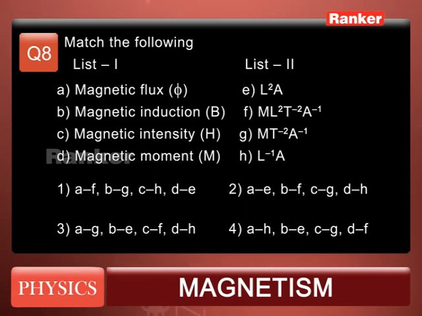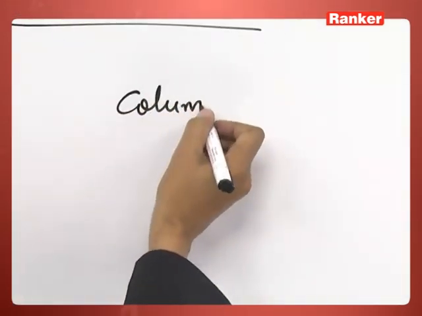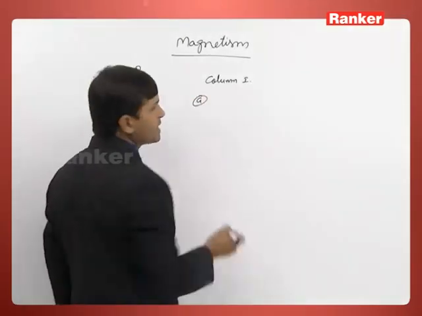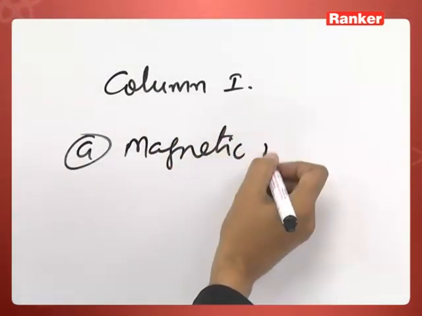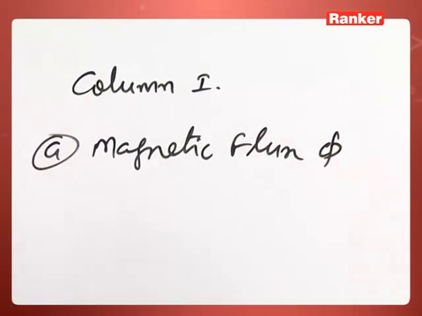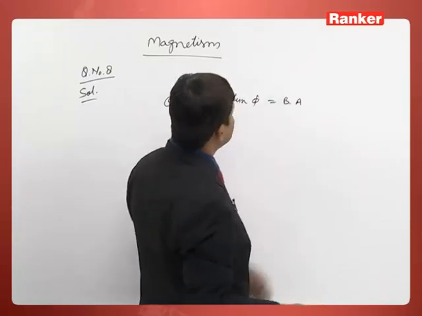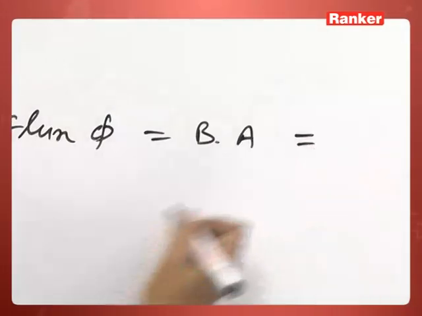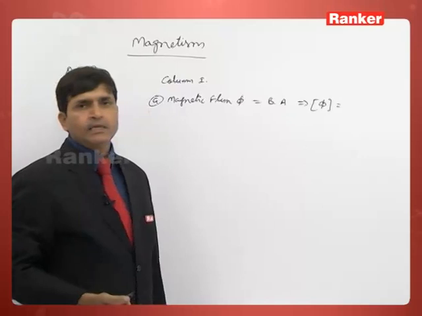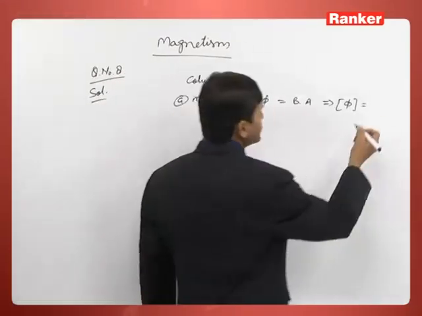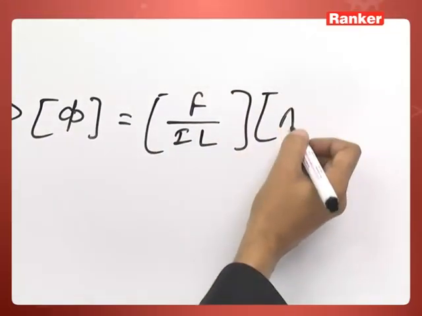See here. In the column 1, first is given as magnetic flux. Magnetic flux phi. That phi is B into A. See, magnetic field we can get the dimension of phi. Dimension of phi is the dimension of magnetic field, and dimension of magnetic field can be written as dimension of F by IL into dimension of area.